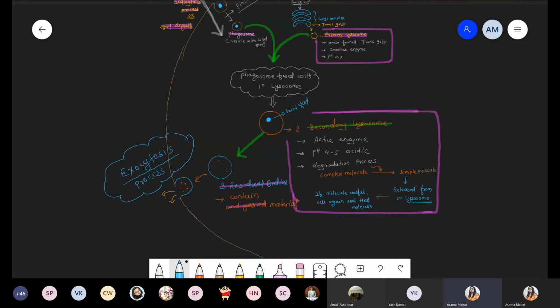Just quickly tell me, is there any doubt from these three points? Not efflux, Pranil. Influx and efflux we mostly use for molecules and ions which are useful. There we use them: efflux of proton, sodium, efflux of glucose. So that is material which is useful; at that time you use that specific word. Exocytosis means it is just a simple process. It's just release, just getting out of the cell because it's unwanted material.